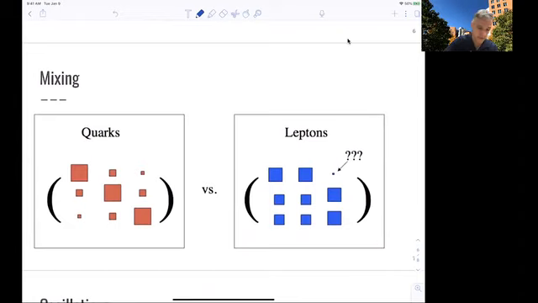For the quarks, we have seen it's dominated by the diagonal. And we have seen, for example, in the Wolfenstein parametrization, that we can do an expansion of the matrix and see terms which are of order lambda, which was 0.22, and lambda squared and lambda cubed. Here in the lepton sector, the situation seems to be quite different. We have a later lecture where we look at the actual parameters and their numerical values. But what you see here is that there is more like a democracy between the individual values.